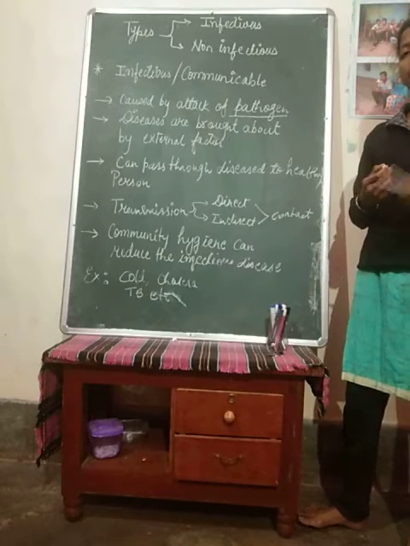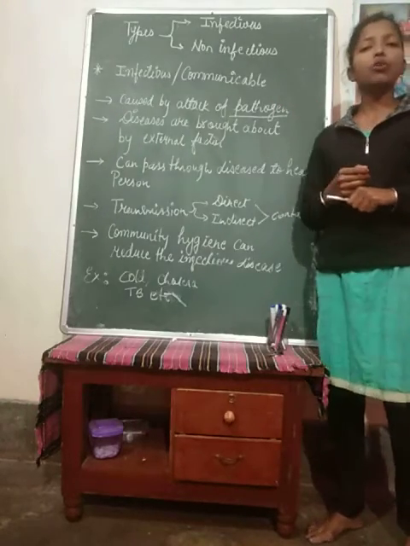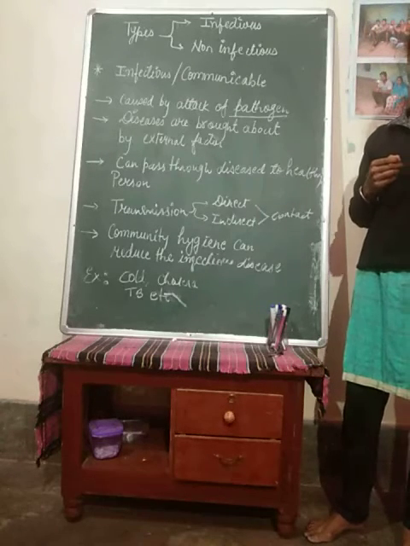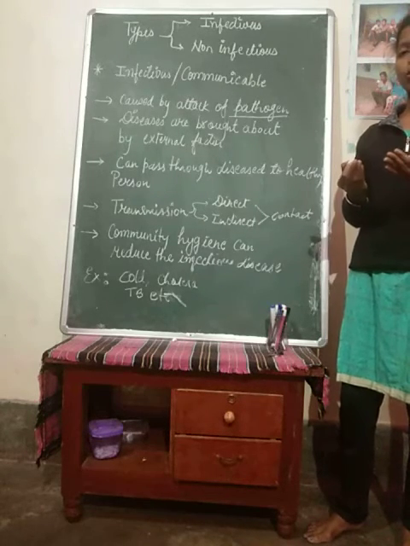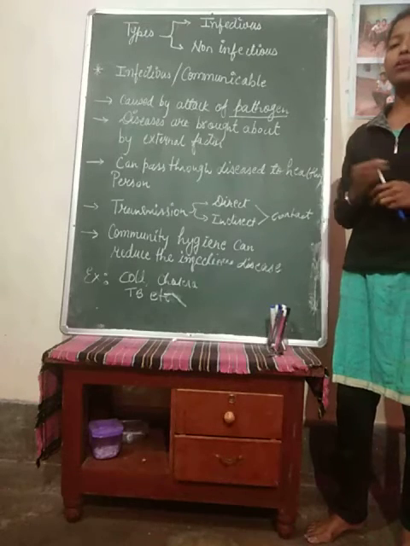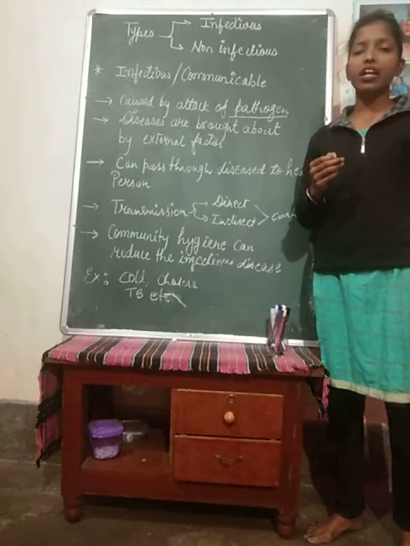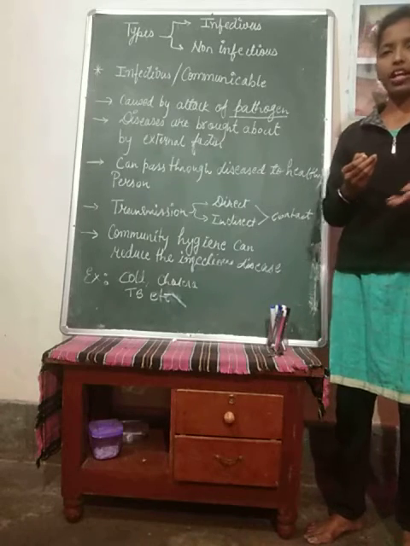Just like cough and cold, which is basically caused by rhinoviruses. When we observe, if anyone in the family is suffering from cough and cold, then definitely after 2-3 days another person is surely getting it.